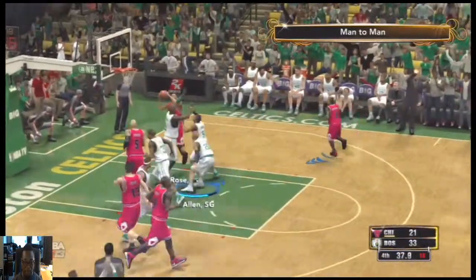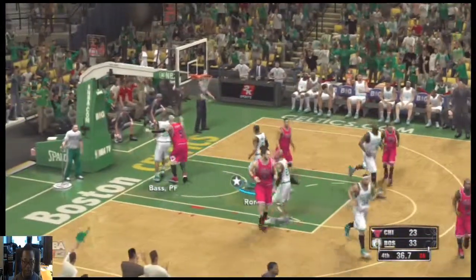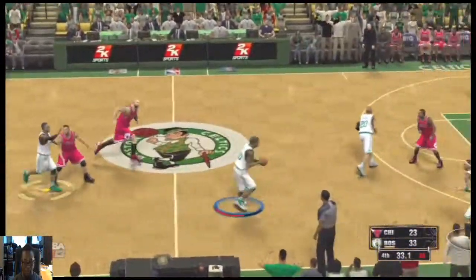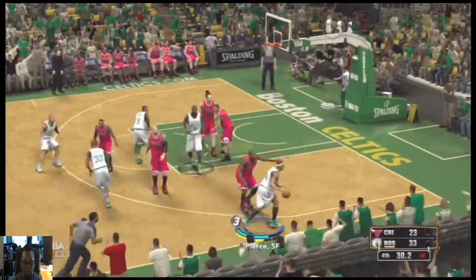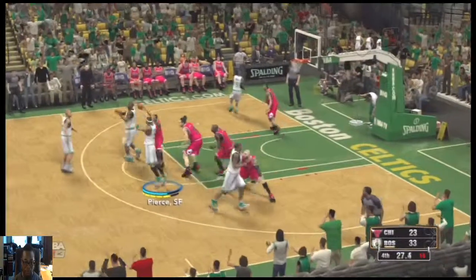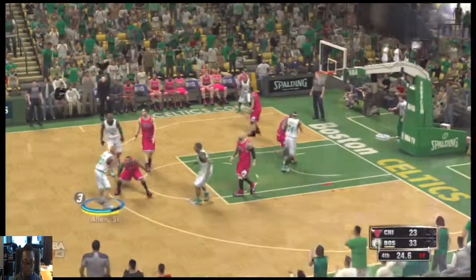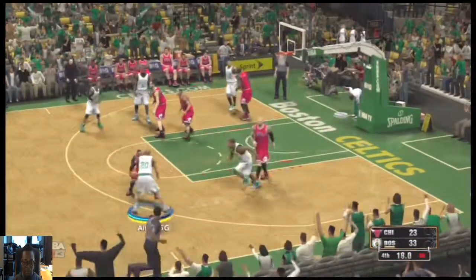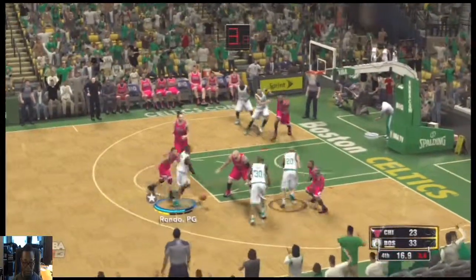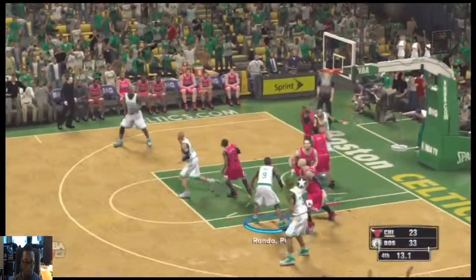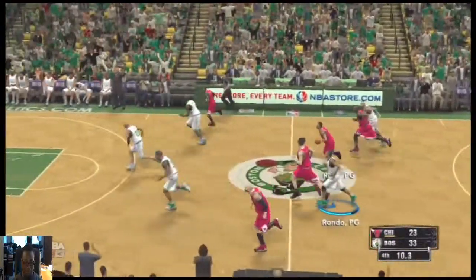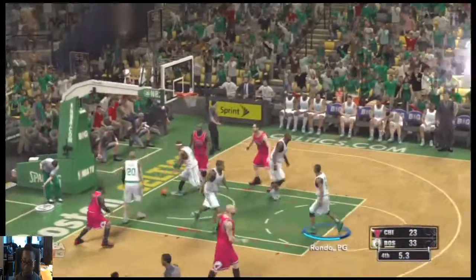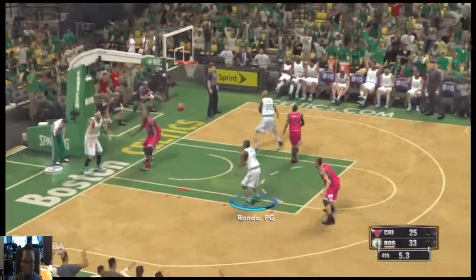Rose, go back to man. He's starting to penetrate on me now. Well, he's been scoring pretty well on just a few attempts. It might help him out if he was a bit more assertive. Pass dishes to Pierce. Garnett outside. Allen outside. Five to shoot. The drive by Rondo over Rose. Rebound by the Bulls. Well, as far as jump shots go, that's as high percentage as it gets. I'm not sure how that didn't go down. They're getting hot too late now. Here is Rondo.